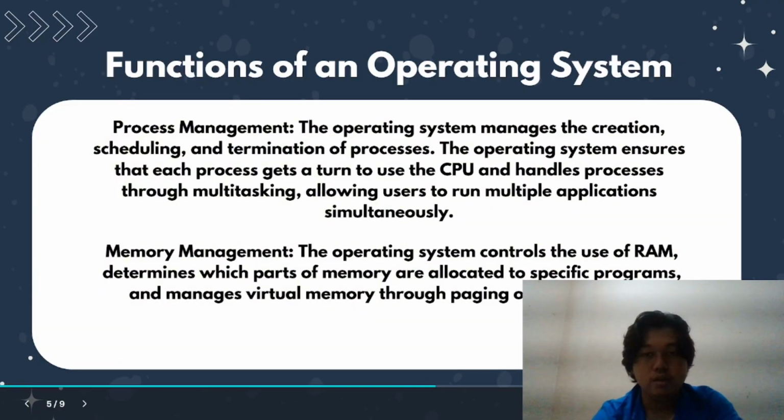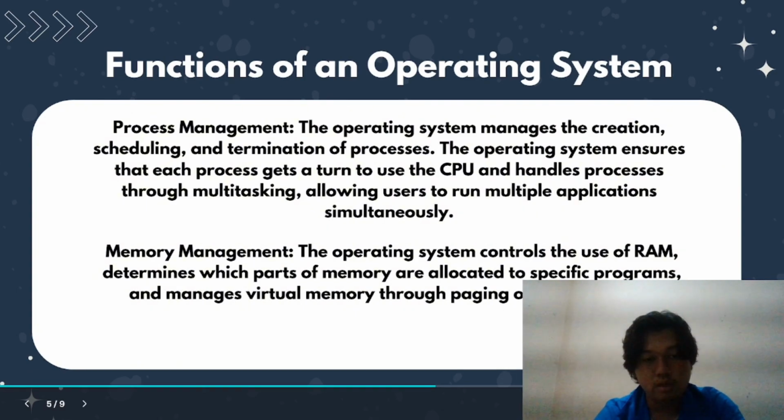Functions of the operating system. Process management. The operating system manages the creation, execution, and termination of processes. The operating system ensures that each process gets a turn to use the CPU and handles processes through multitasking, allowing users to run multiple applications simultaneously.